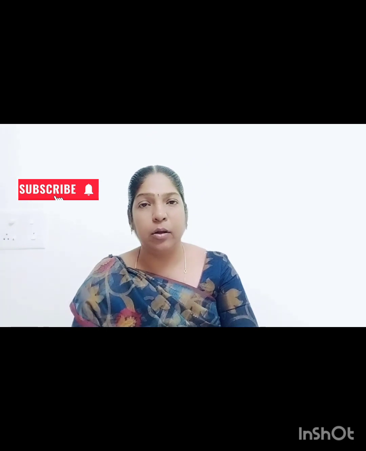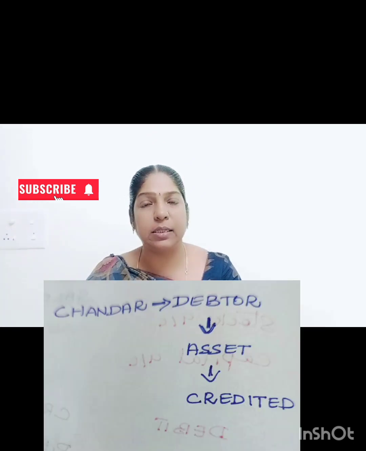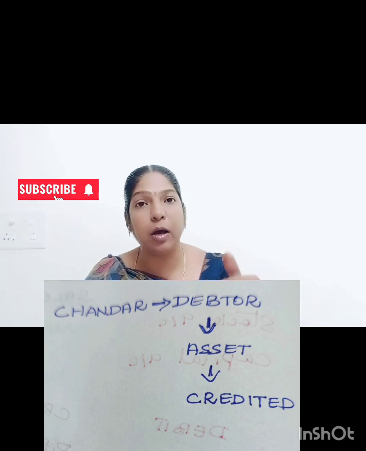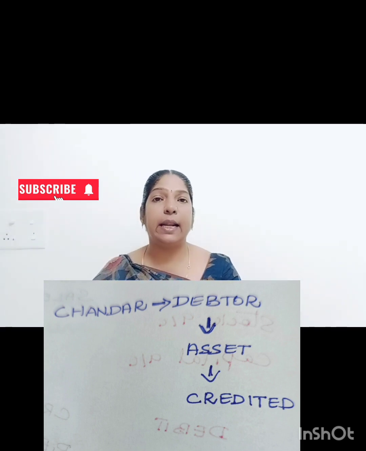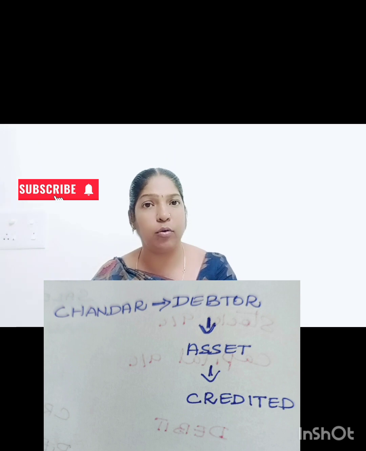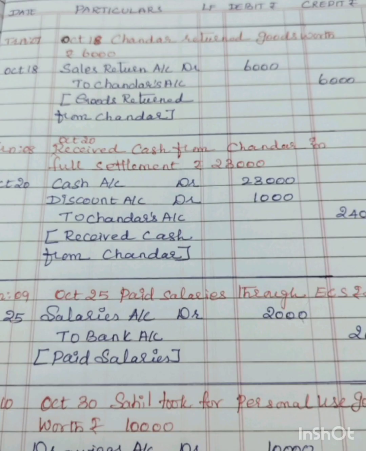Then Chandar: you received cash from Chandar. Chandar is your debtor. So the debtor account decreases. Now you received cash from your debtor, so the debtor account decreases. Debtor comes under asset account, so the asset account also decreases. If an asset account decreases, you have to credit it. You have to credit the debtor account, the Chandar account. In the journal entry, you have to pass to Chandar account 24,000.